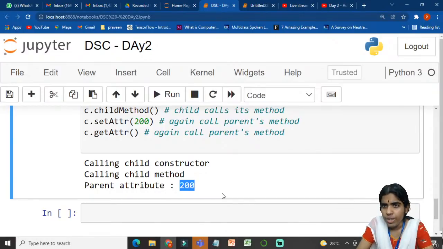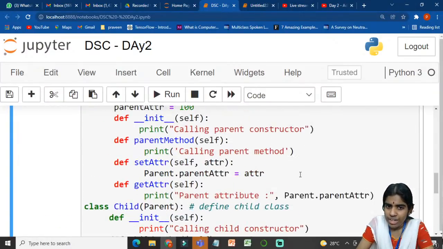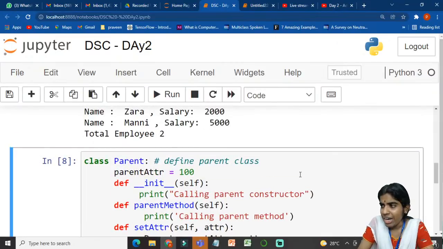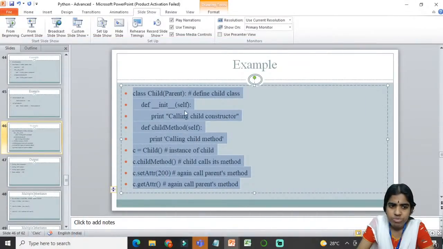With this I am stopping today. So you are clear: what do you mean by a class? What do you mean by an object? And what do you mean by class inheritance? Till this part, whatever topics I have discussed today, everything is clear to everybody.